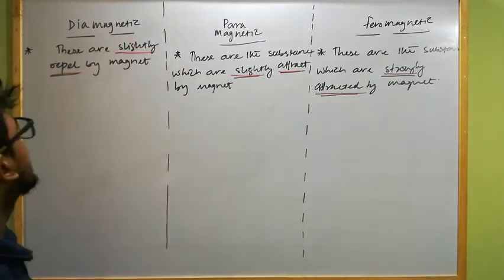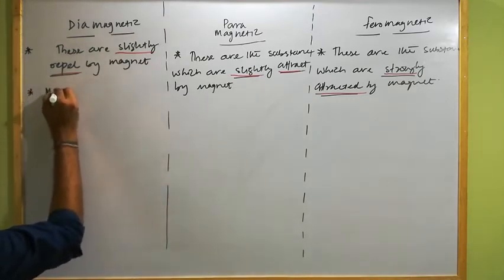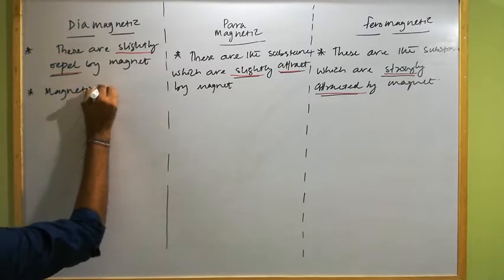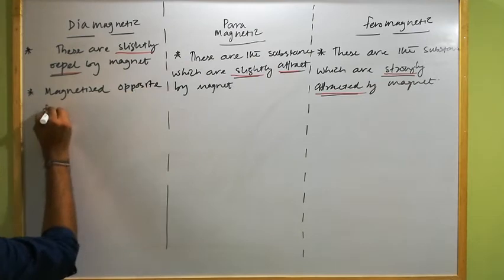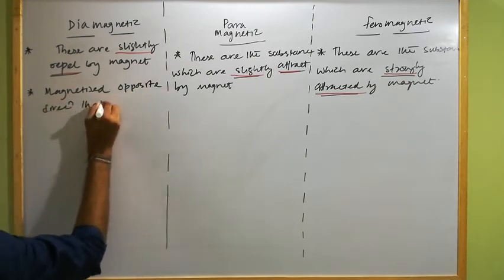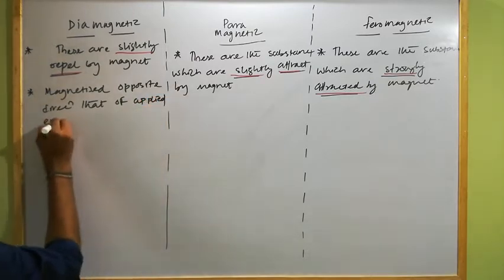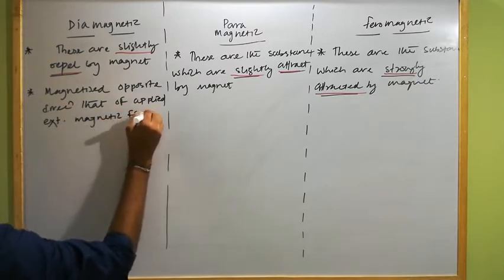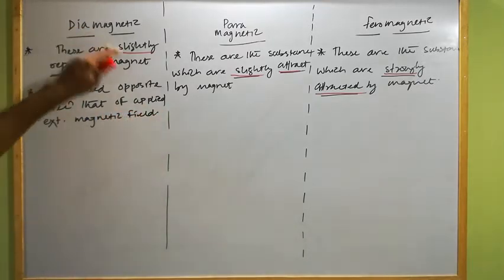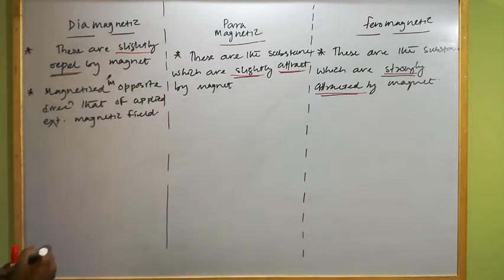Clear? Next, in case of diamagnetic substance, these are the magnetic substance which get magnetized in the opposite direction to that of the applied external magnetic field.